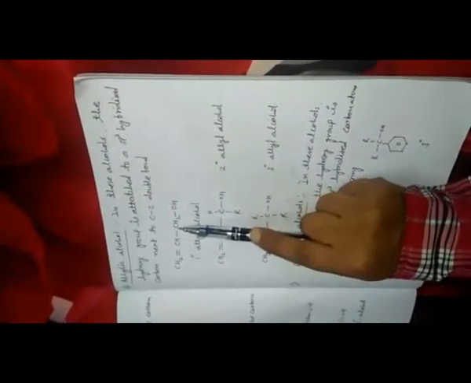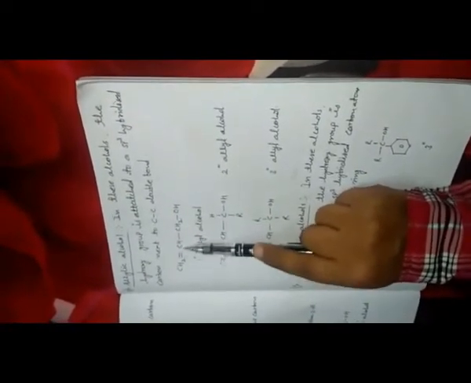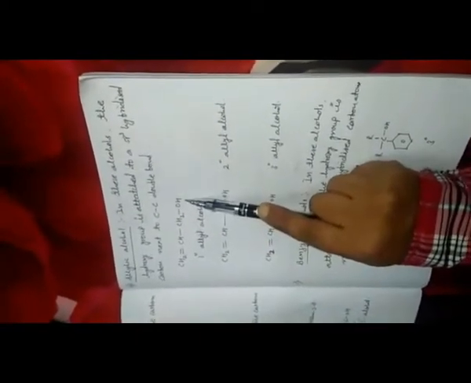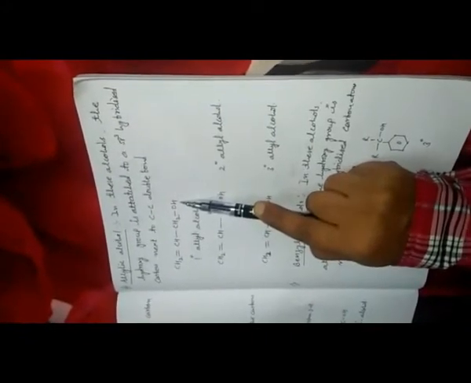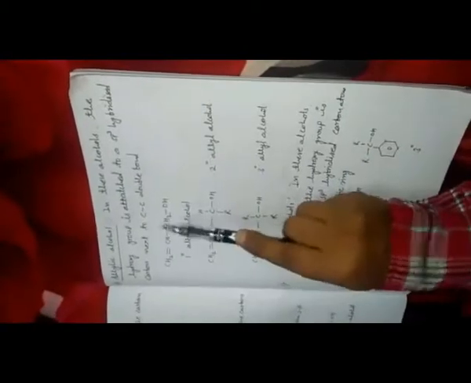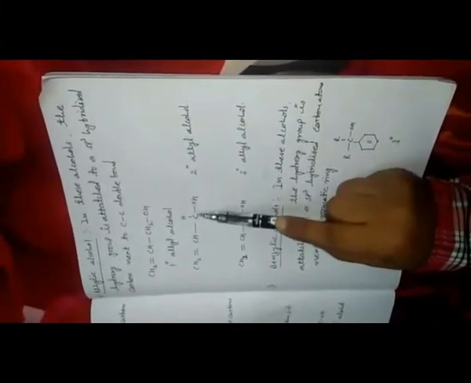This OH group, this is the carbon. This carbon comes after the two carbons which are bonded with the double bond. That means next to the double bonded carbon, if an OH group is attached, then we will say this is the allylic alcohol. Example, this is a primary allyl alcohol because there is no alkyl group. Like secondary allyl alcohol, you can check out, on the same carbon one alkyl group is attached with the OH group. Now tertiary allyl alcohol, the same carbon which is attached with the OH contains two alkyl groups.